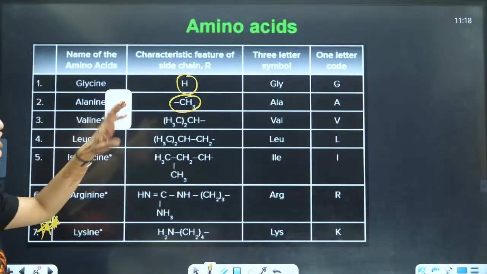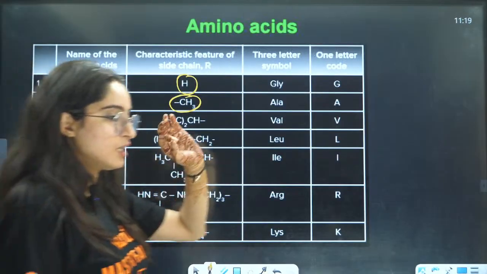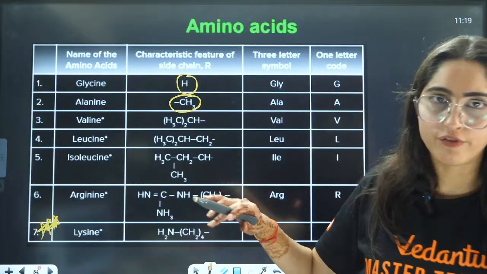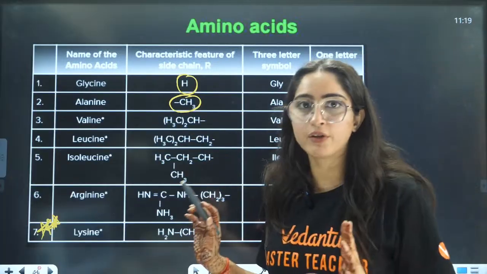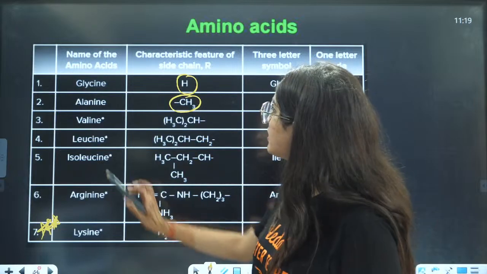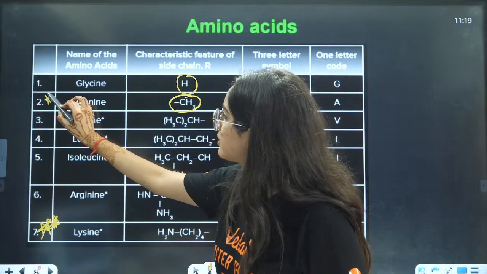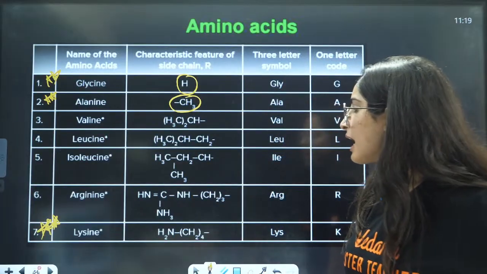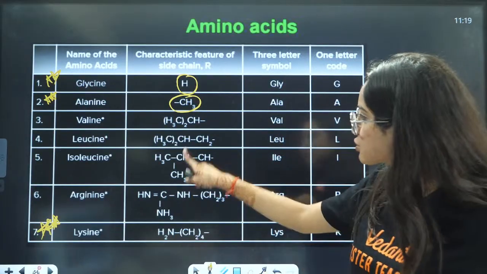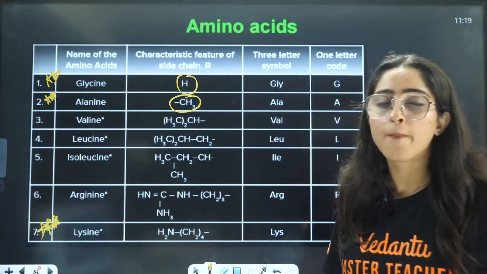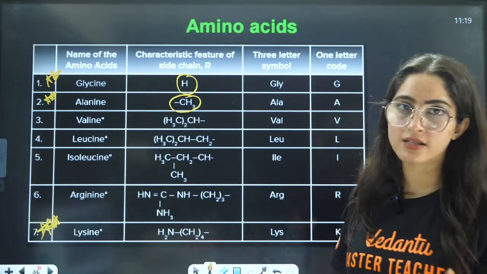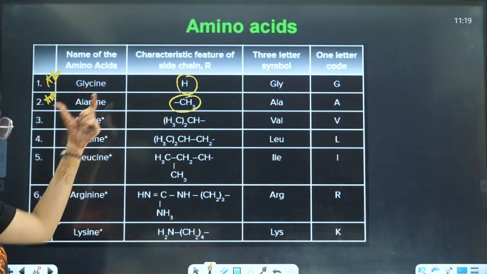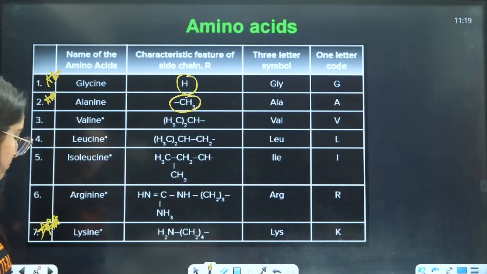If you want to shortlist, what are the not-to-miss amino acids? Firstly, though you need to remember all of them, if you want the most important, first is lysine, then alanine, glycine. Then they can ask you about basic and acidic amino acids here. They will not ask you structures based on these, but the structures of glycine, alanine and lysine are very important.